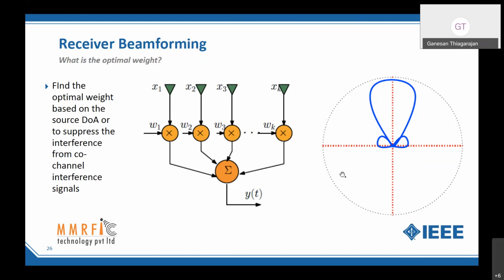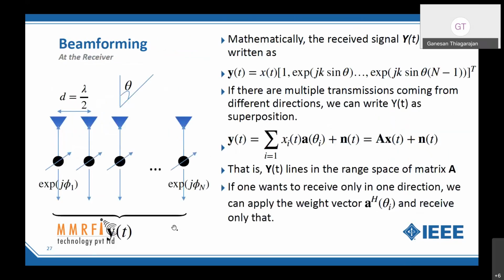This gives two things: one, I get an array gain, and two, I get less interference. So both are advantages. Now I can choose these weights either to maximize the signal from my desired user or minimize the interference from the other users, or we can try to trade off both. And that is the whole design problem of choosing the right set of weights to pick the right signal.